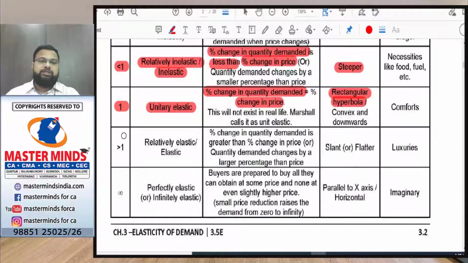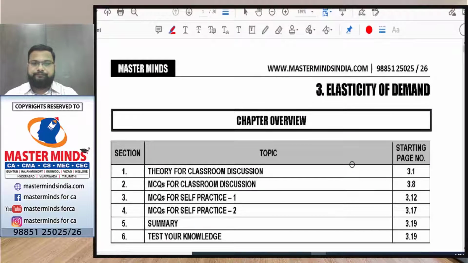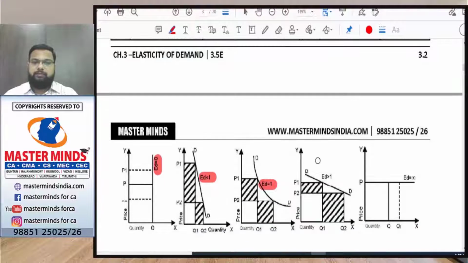if the price elasticity value is greater than 1, it is called relatively elastic, or simply elastic. This means that the change in quantity demanded is greater than the change in price. In this case, the demand curve will be slanted or flatter, and the type of good which has relatively elastic demand is luxuries. So the demand curve will be flatter. As you can see here, the change in demand is more than the change in price.